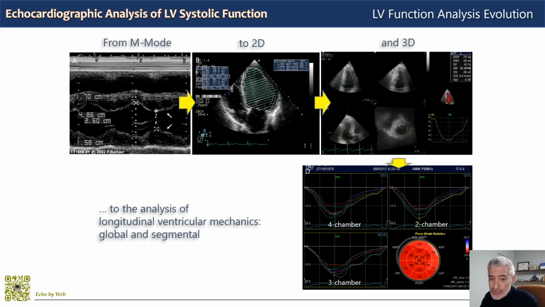Again, it is important to stress that systolic wall deformation analysis does not replace ejection fraction. They see different things. Ejection fraction is global left ventricular systolic function. Deformation analysis, longitudinal deformation analysis, is the one that is most used and most reproducible, and only analyzes the left ventricular longitudinal vector.